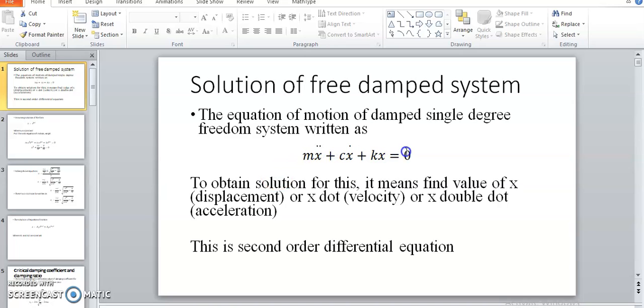This system has a second order differential equation, having two roots for this equation. Now these two roots may be equal, may be unequal, and these two roots may be real or may be imaginary.